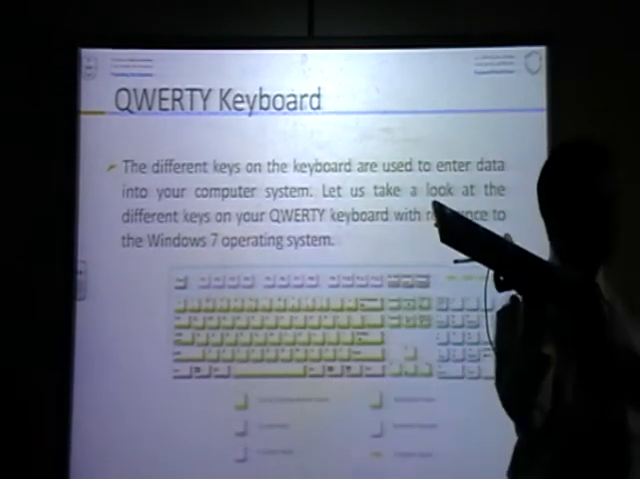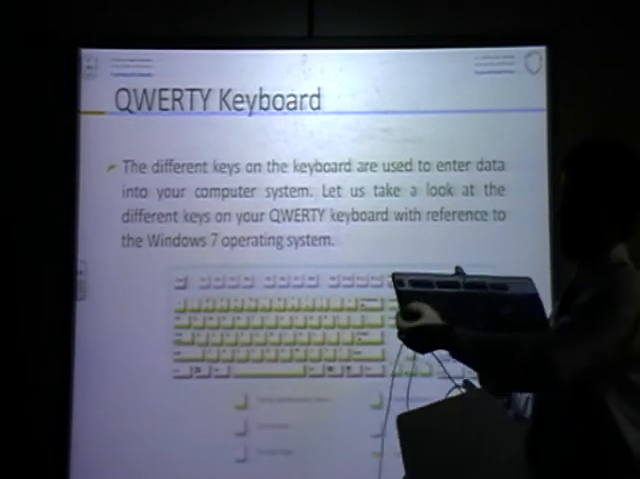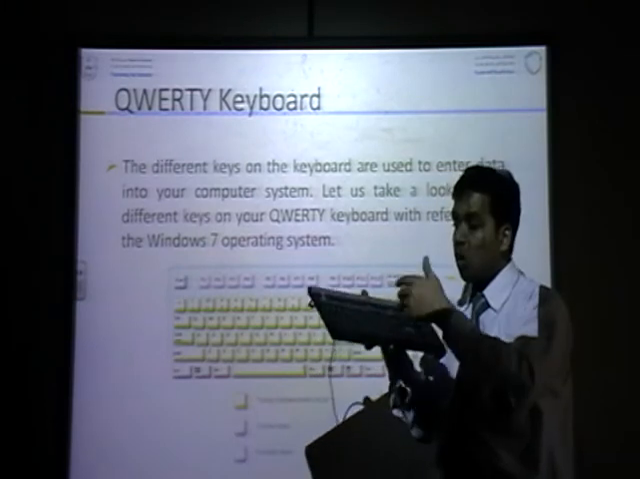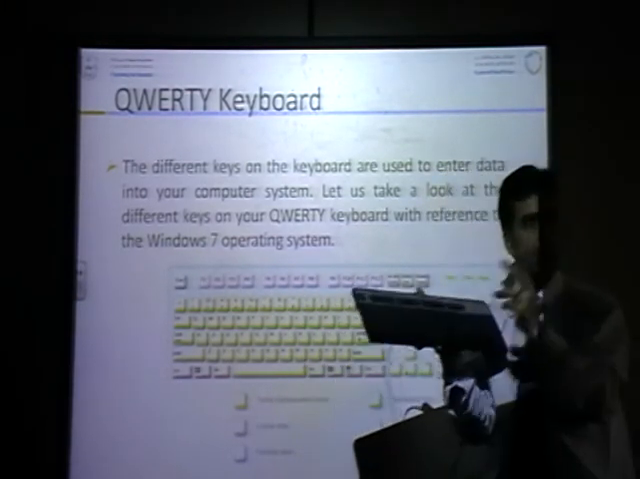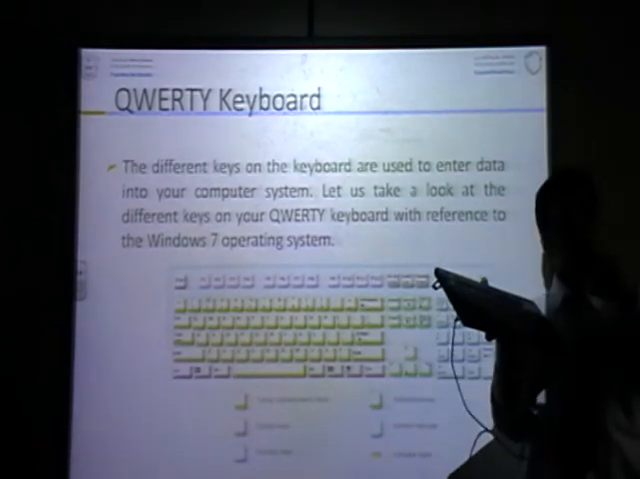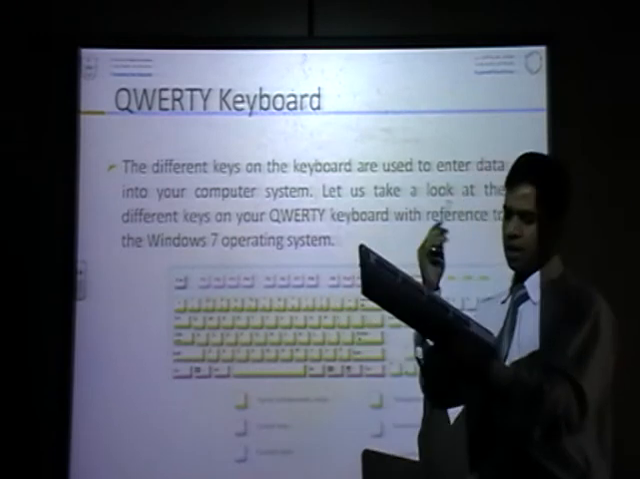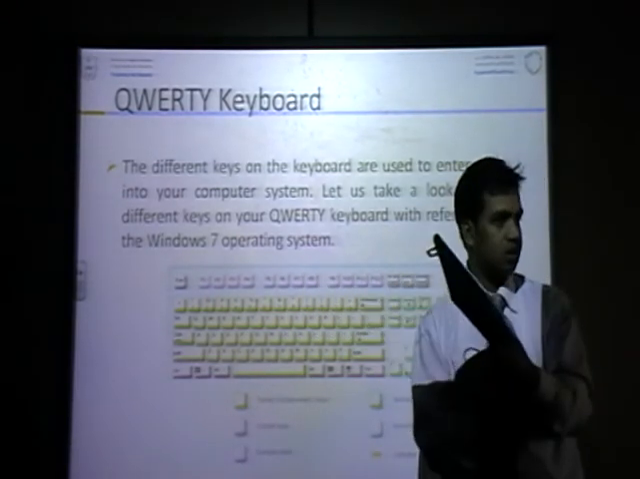So a key which is used two times. When you press caps lock, one time you can write a small letter. When you press caps lock again, you can write a capital letter. So the same key you can use two times. That is called toggle keys. Or you can say in general, when the light is on and off with the keys, those are toggle keys.